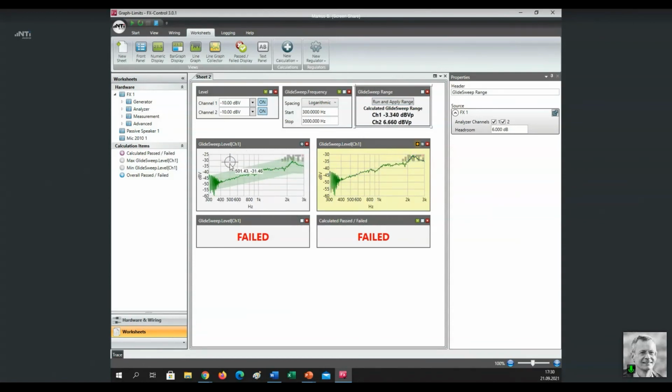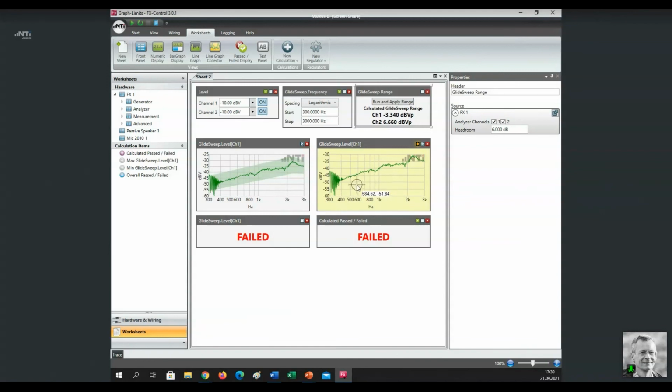Down here we see two graphs. On the left-hand side is a graph that always shows the last measurement result, and on the right-hand side with the yellow background is a collection of all measurements that I have executed. Well, this first glide sweep was not a measurement. It was part of this regulator procedure, so we can forget about this result.